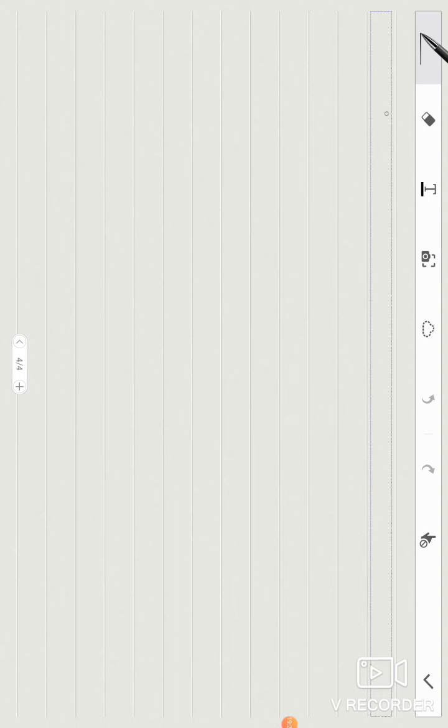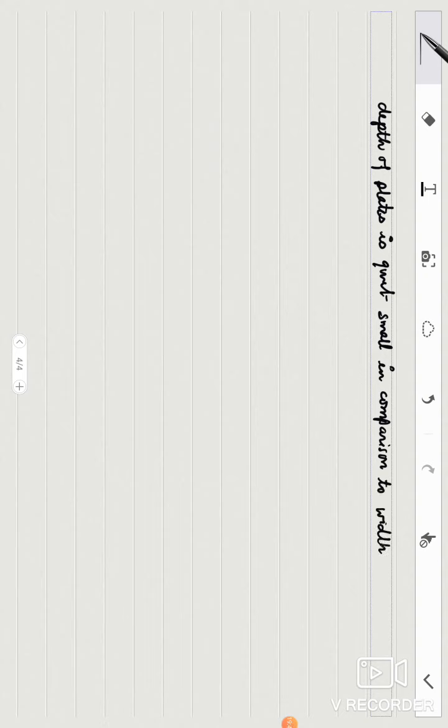First of all, we consider, because the depth of plates is quite small in comparison to width, this implies we may assume delta z to be 0, and so third variable, that means w component of velocity, is also 0.